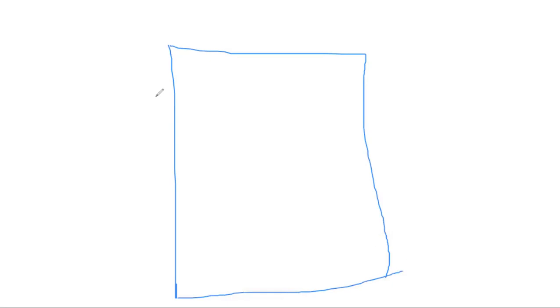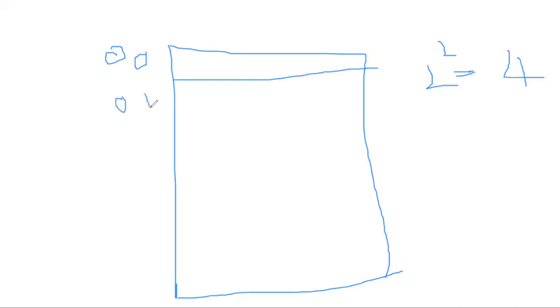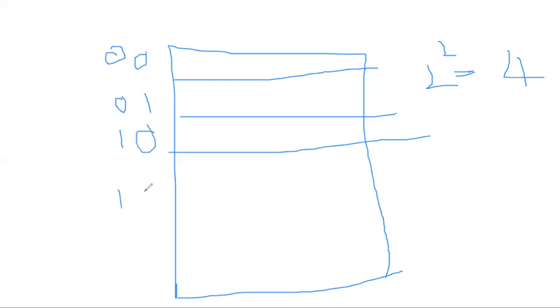Suppose this is a memory. I'm having only 2 bits. N equal to 2, so 2 power 2 is equal to 4. So what are the addresses for that? It will start from 0. 0 0, 0 1, 1 0, 1 1. Understood or not?